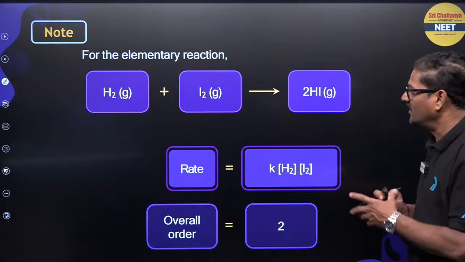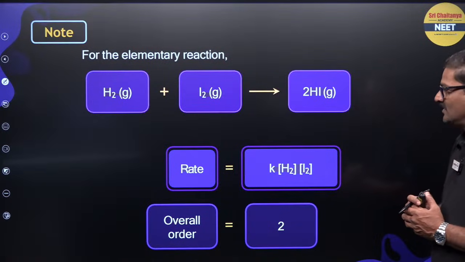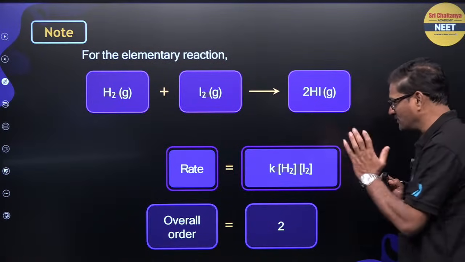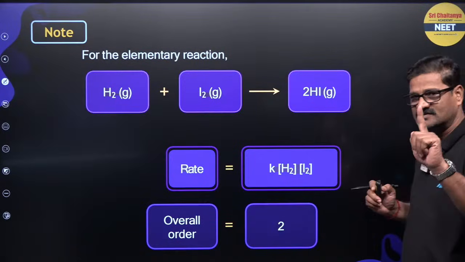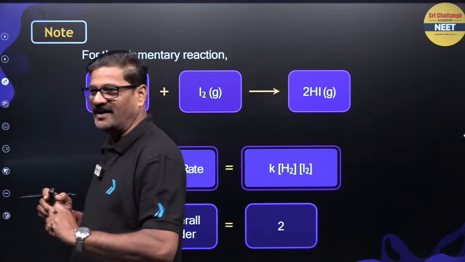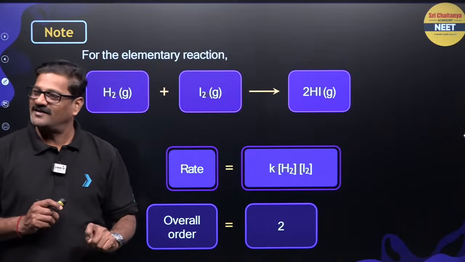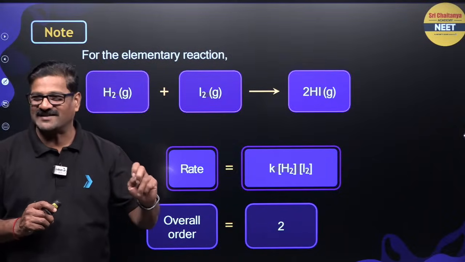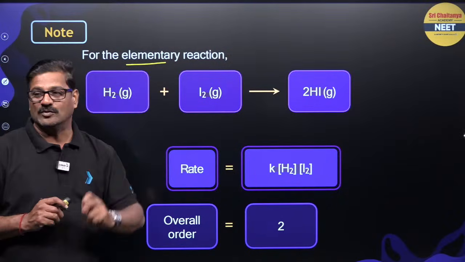Now, for an elementary reaction, H2 plus I2 gives rise to HI. So, the rate is equal to K [H2][I2]. The overall order is going to be 2, because this reaction takes place in a single step, an elementary reaction. Fine, this is an elementary reaction. If not elementary, what will happen?